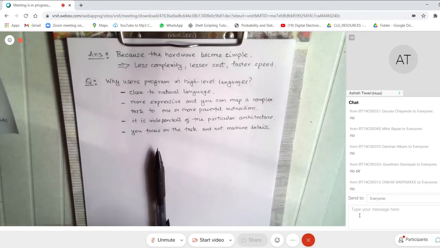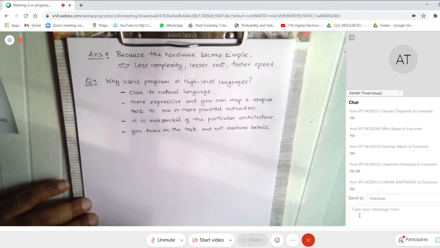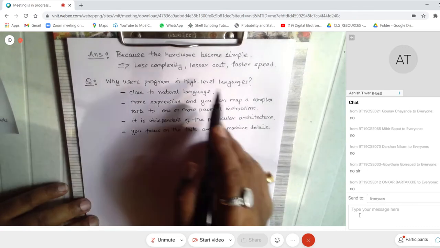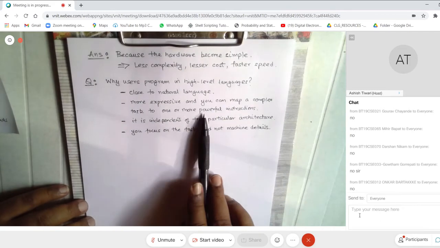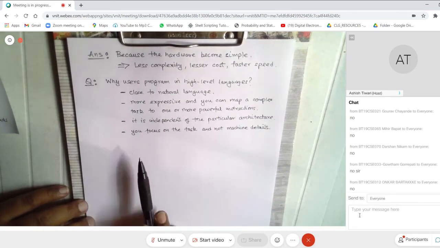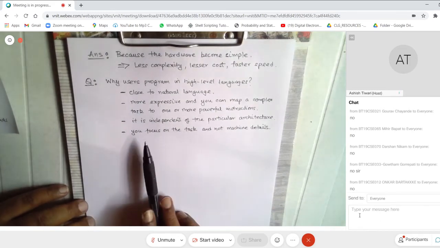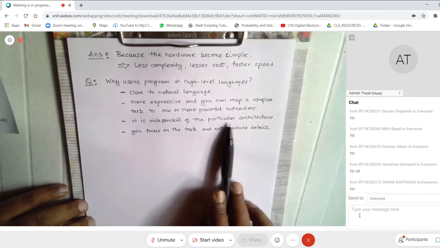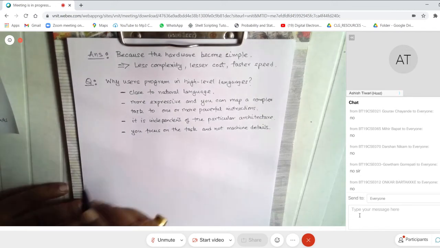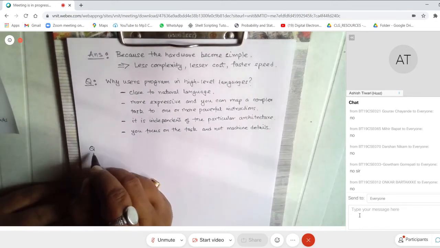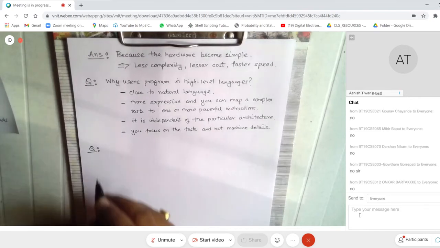So it depends on the task at hand. You have a host of different languages which you can use. So I hope the powerful instruction part is answered. And the good thing about it is it's independent of the architecture and you can focus on the task. Okay, so if you understand that, now let me pose one more question to you.